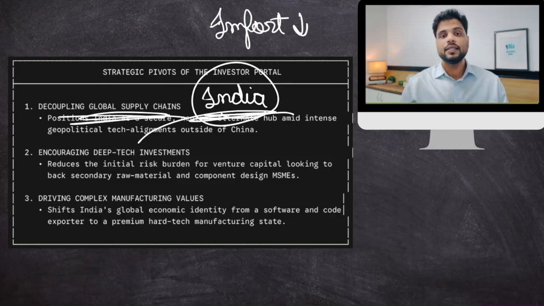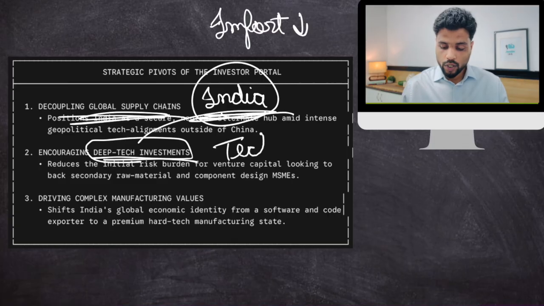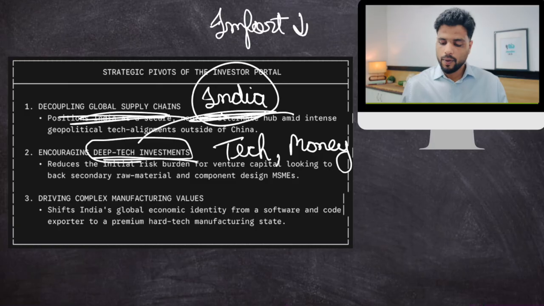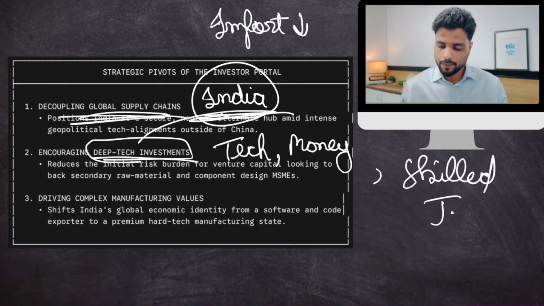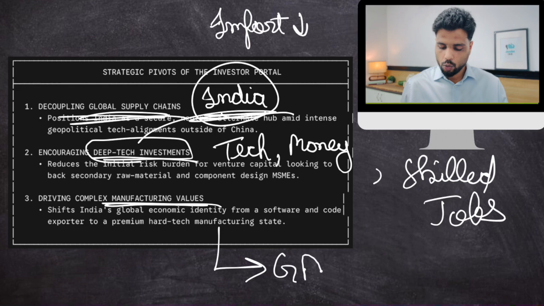Then, semiconductor manufacturing is a high-tech sector. This would require deep tech investments. These deep tech investments would not only bring technology to India, money to India, but it would also generate high-level skilled jobs in India. And not only that, it will boost our manufacturing sector, which would eventually add to our GDP.